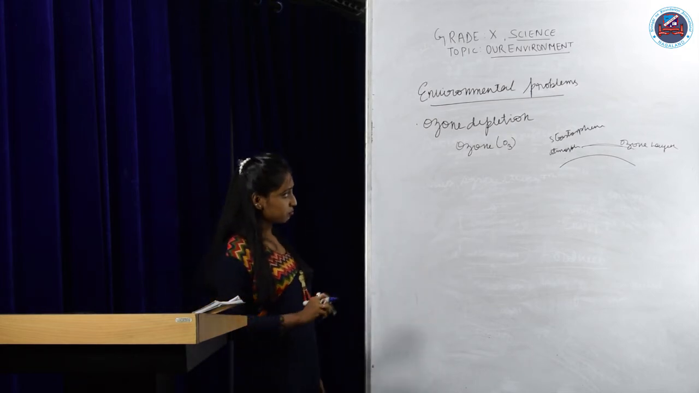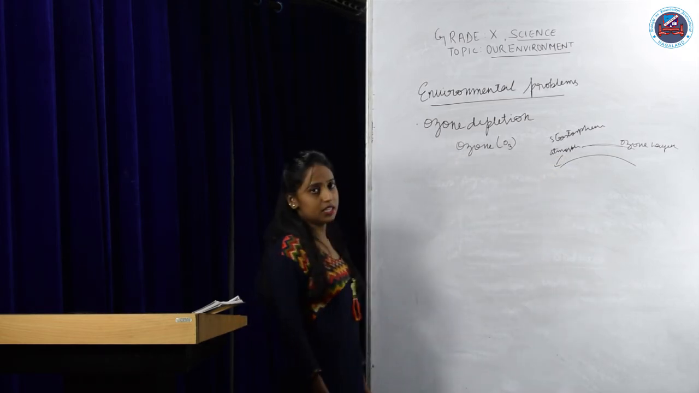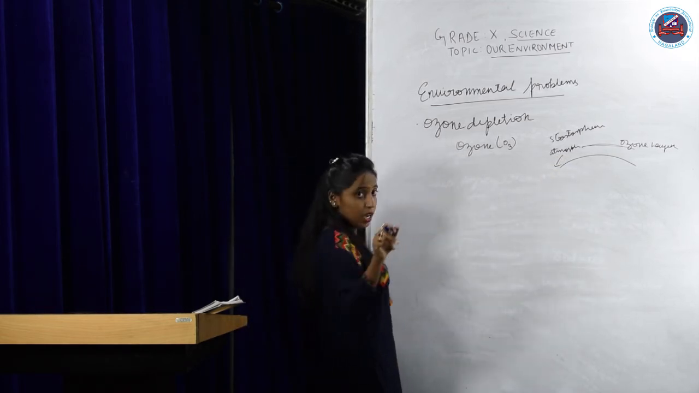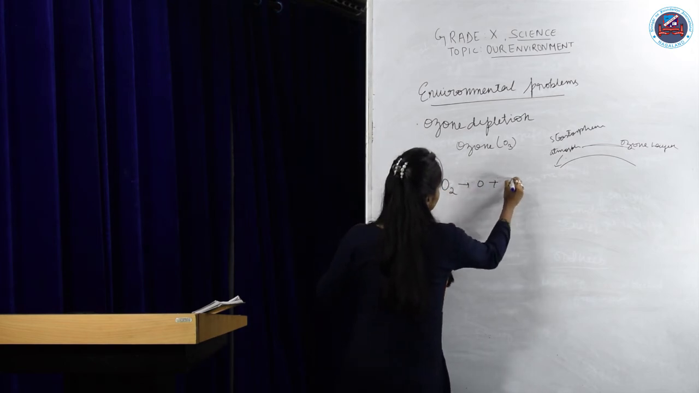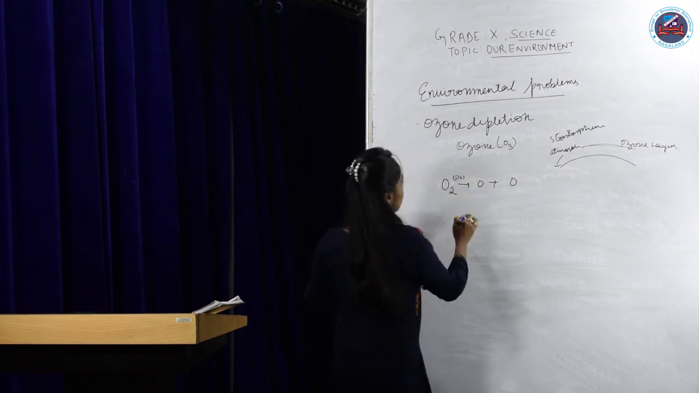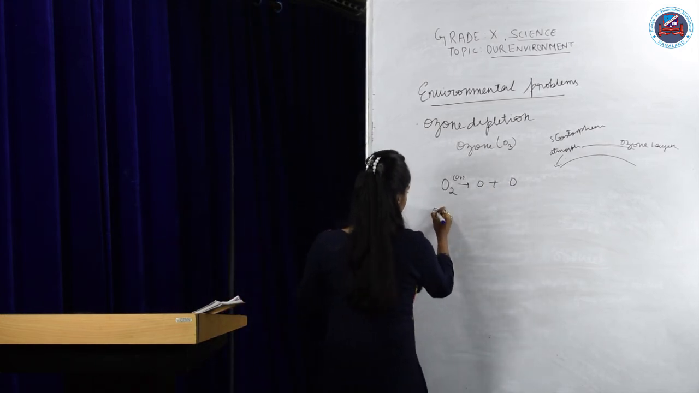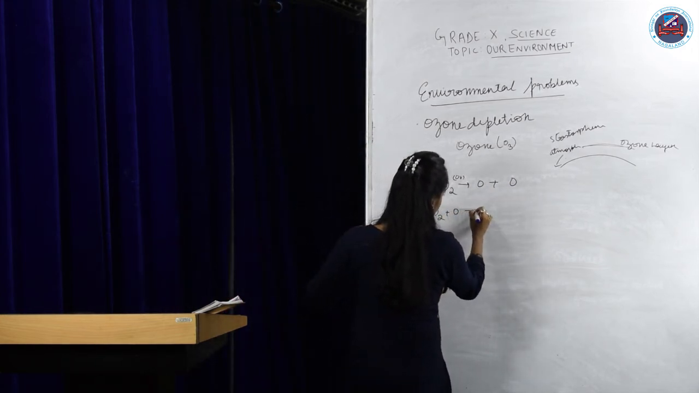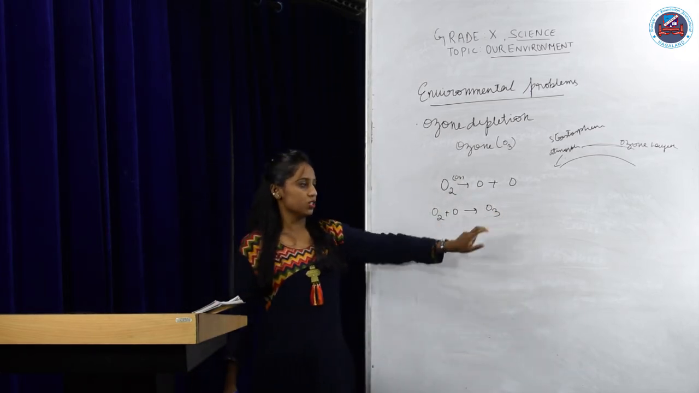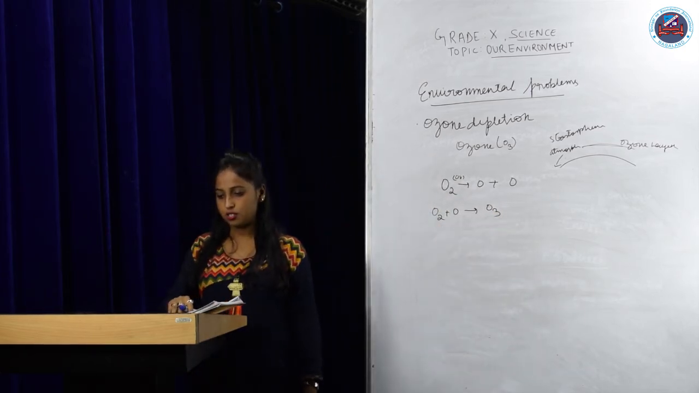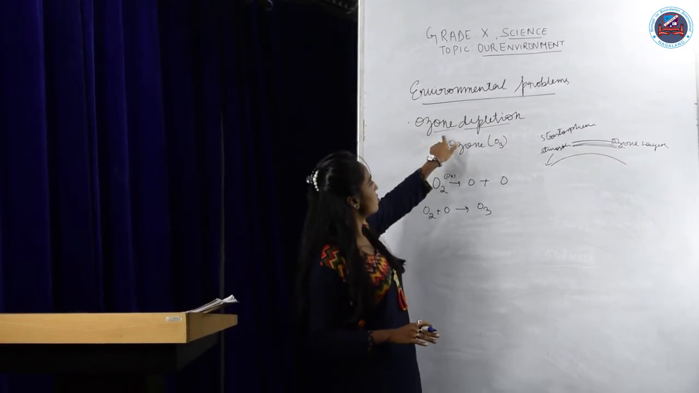Now how is it formed? The UV radiations which come from the sun break the atmospheric oxygen into free atoms, and when these free atoms combine with atmospheric oxygen again, they form the ozone molecule, O3. Okay. Now what is ozone layer depletion?